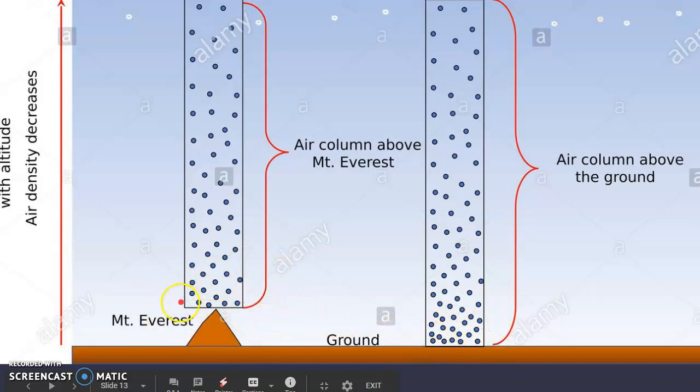But when you compare between these two areas, Mount Everest has fewer air molecules above it compared to the ground, right? So the air pressure on this area versus this area has a considerable difference. Since there are more molecules pushing to this surface, it's going to be very high. But since there are fewer molecules pushing towards the top of Mount Everest, the air pressure here is obviously going to be very low.